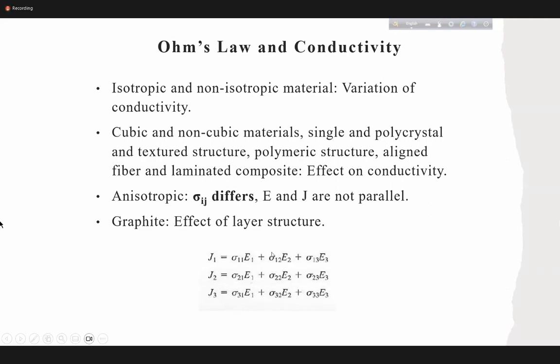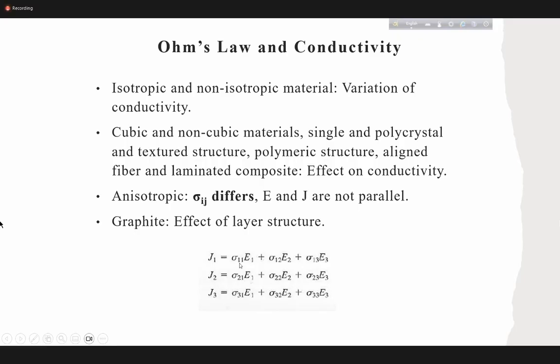Now, we write stress equals modulus times strain, right? Stress equals modulus times strain. If it is stress 1, it will be strain 1 here, and the modulus will have the components. The same relation holds here.